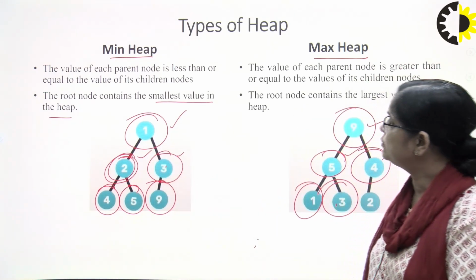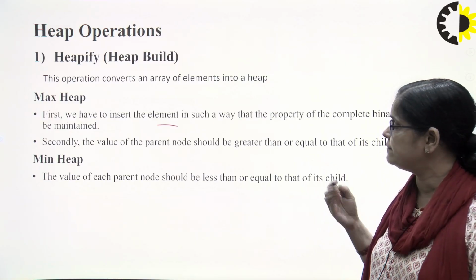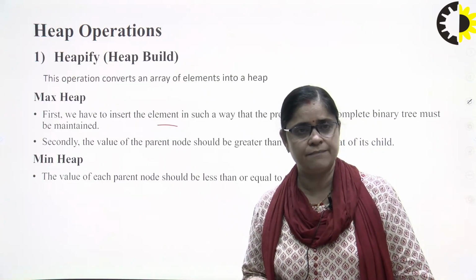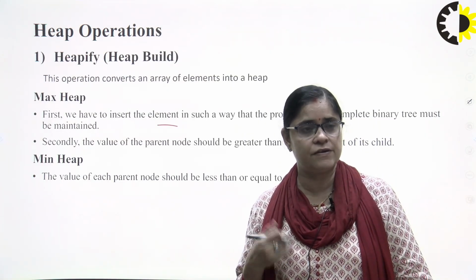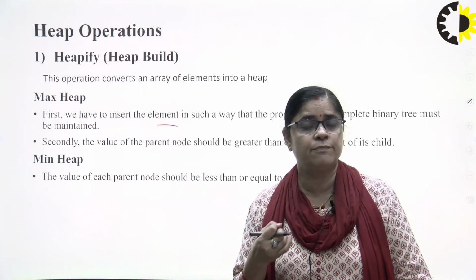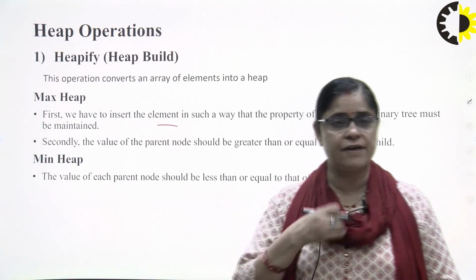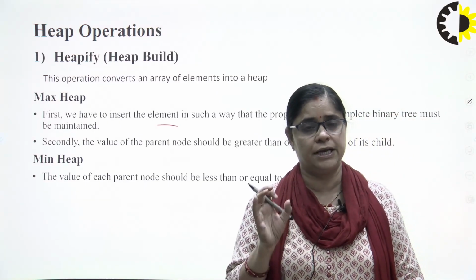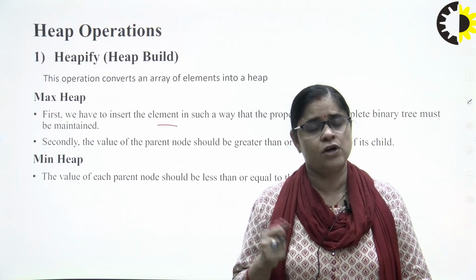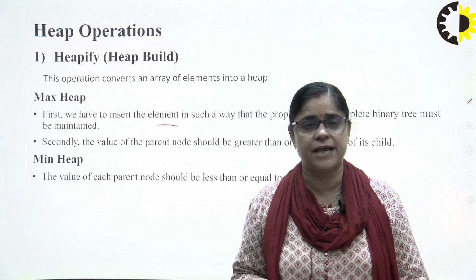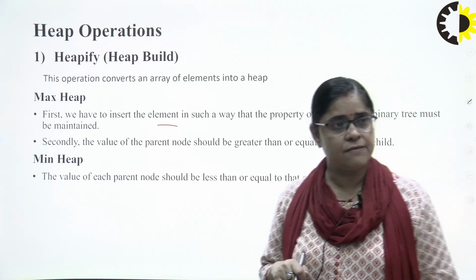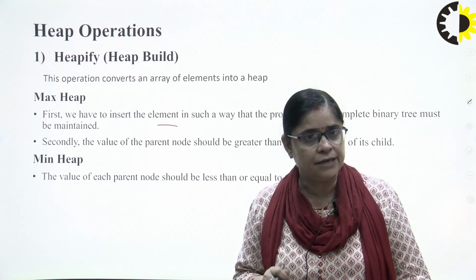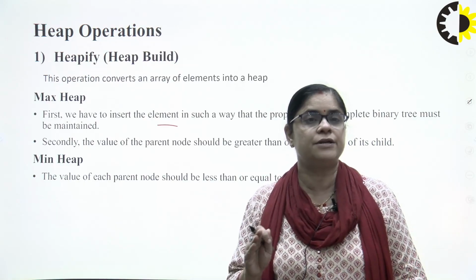So what I'm saying is that when we are doing heapify, we are creating either the max heap or the min heap. For the max heap, we must keep in mind that the tree should be a complete binary tree. When inserting the element, it should remain a proper complete binary tree. And secondly, for the max heap, the value of the parent node should be greater than its child node. When creating the min heap, again it must be a complete binary tree. That property should be maintained.